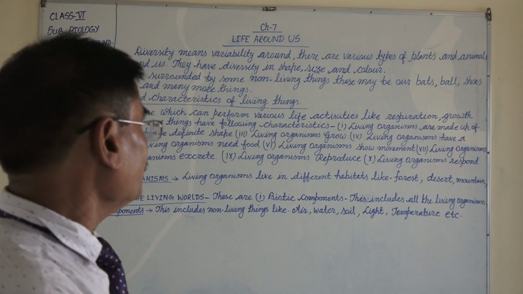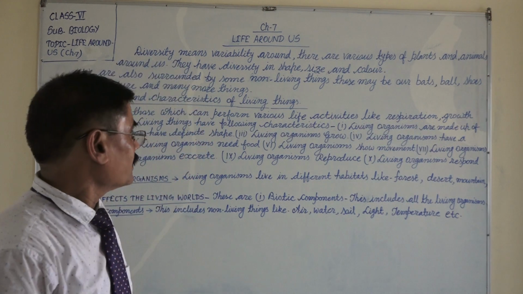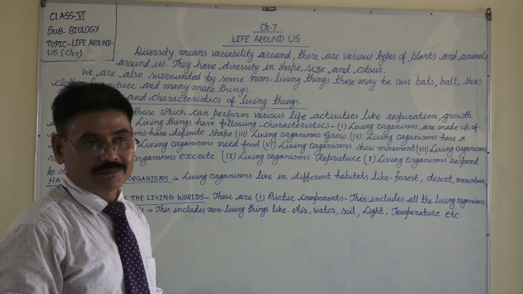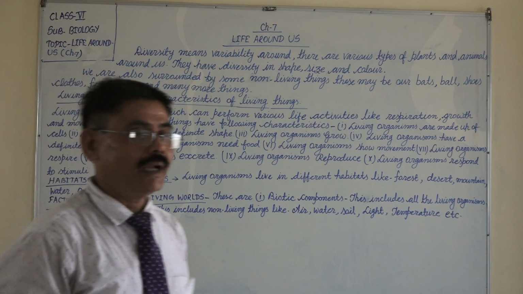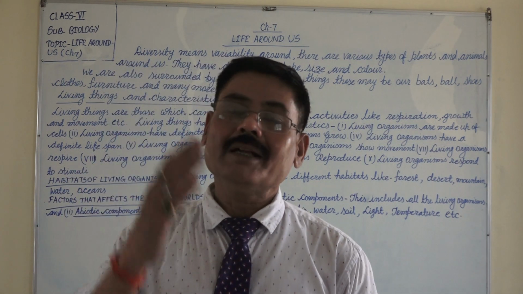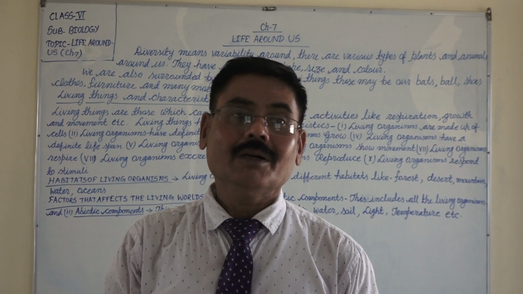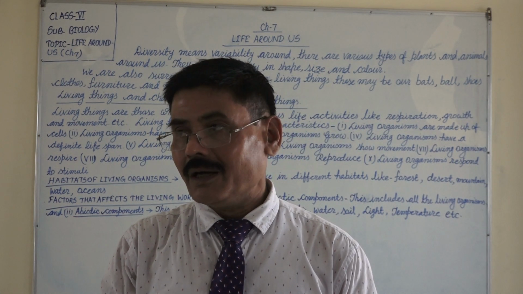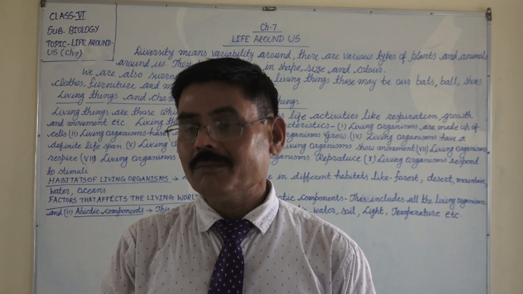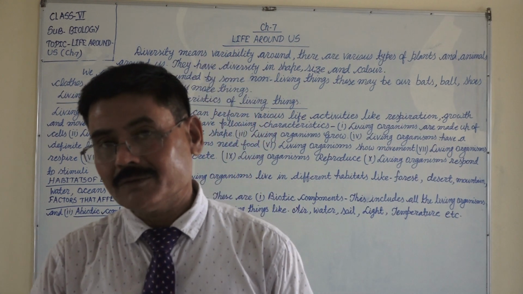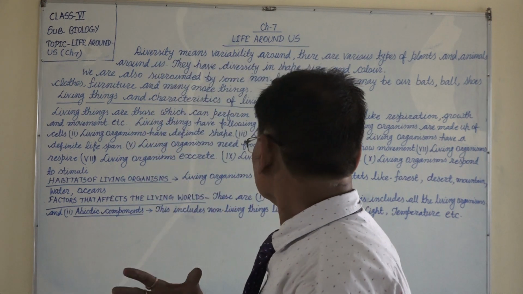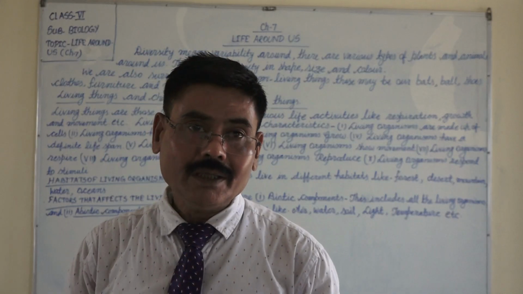So the living organisms are different in shape, size and color. Suppose a mosquito is very small and an elephant is very big. A honeybee is very small, but a blue whale is very large, very big. So their size and shape of the animals differ.